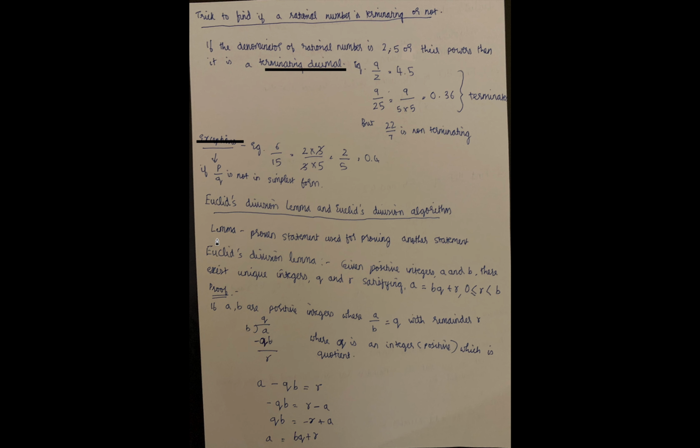A lemma is a proven statement which is used for proving another statement. But what do I mean like that? A proven statement for proving another statement. Example, I'll take some part of physics, which you may know. Force equal to mass times acceleration. Then you can find out acceleration equal to F divided by m.